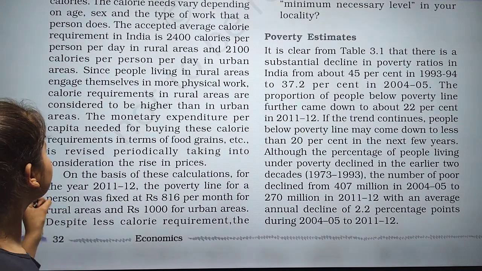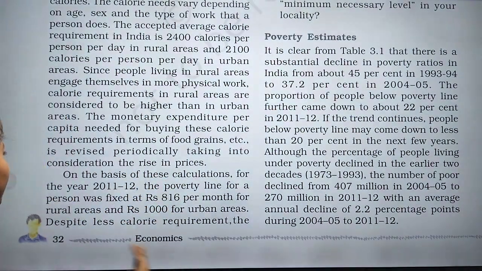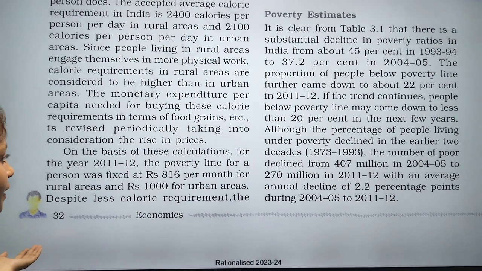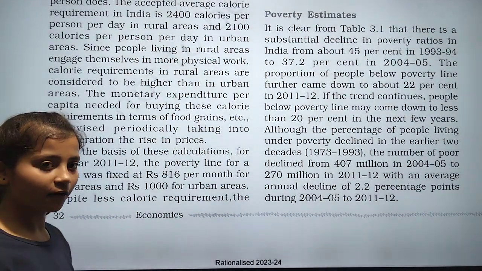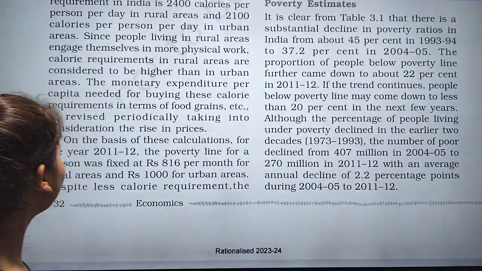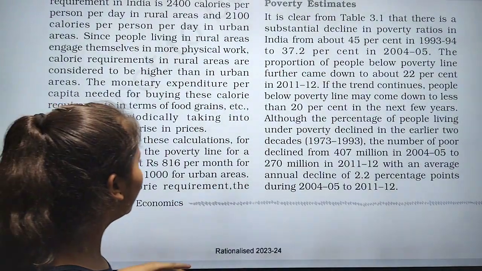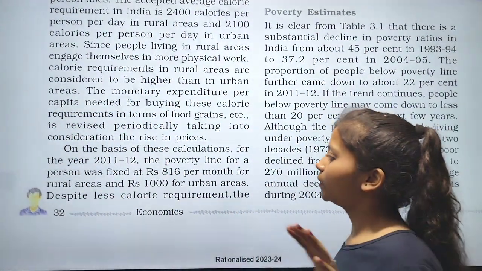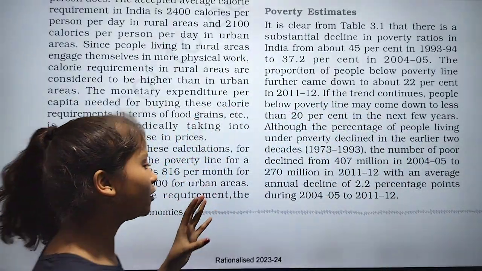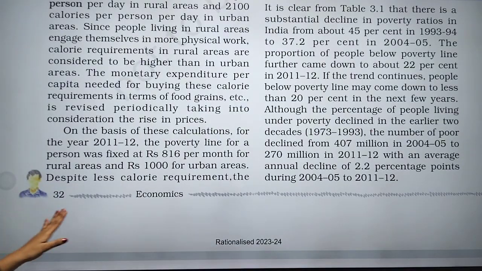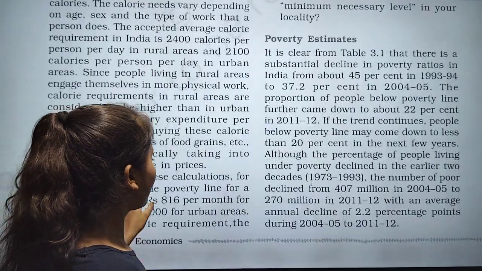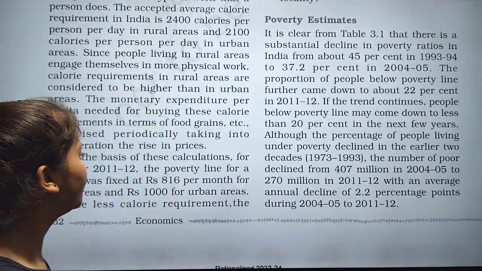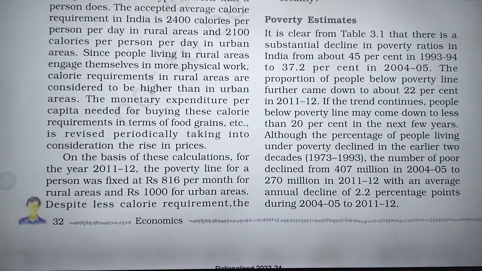Now, the poverty line is revised periodically, taking into consideration the rise in prices. On the basis of this calculation, for the year 2011 to 2012, the poverty line for a person was fixed at rupees 816 per month for rural areas, but in urban areas it is 1000 rupees, despite less calorie requirement.